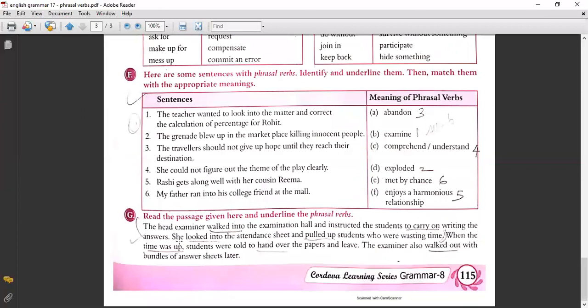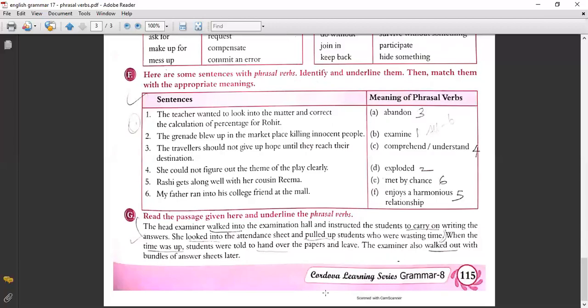Okay, now next read the passage given here and underline the phrasal verbs. The head examiner walked into the examination hall and instructed the students to carry on writing the answers. She looked into the attendance sheet and pulled up the students who were wasting time. When the time was up, the students were told to hand over the papers and leave. The examiner also walked out with the bundles of answer sheets later.